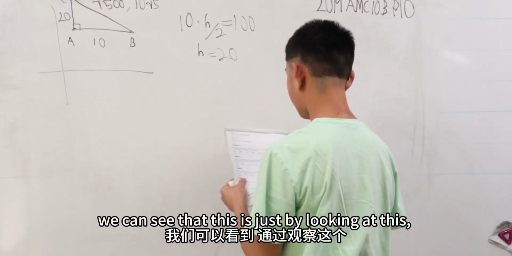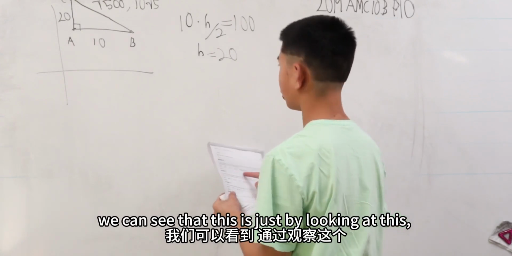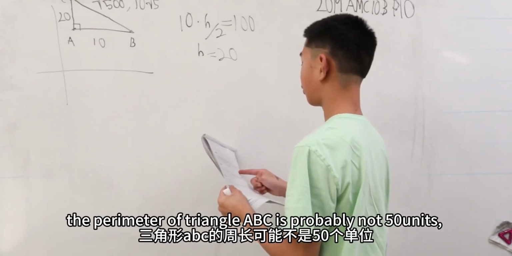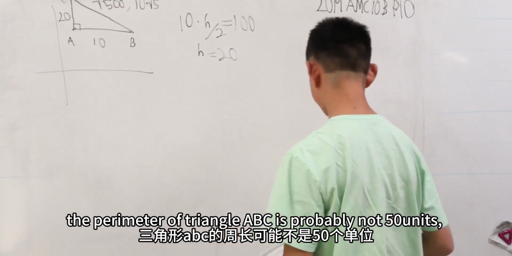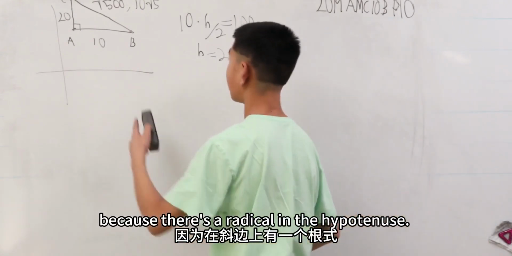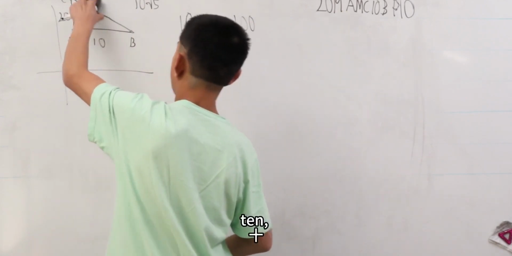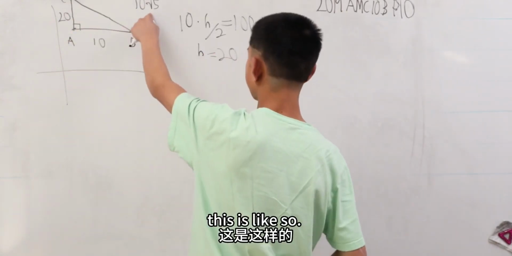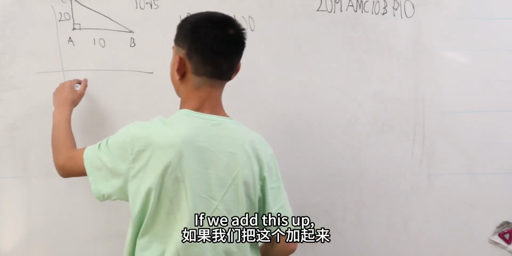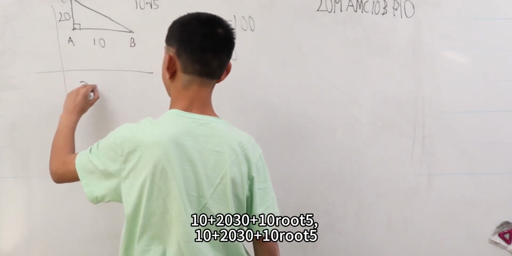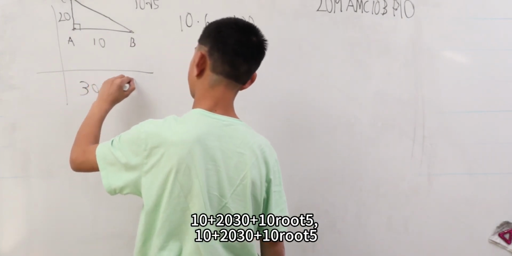Just by looking at this, the perimeter of triangle ABC is probably not 50 units because there's a radical in the hypotenuse. But even so, if we add this up, 10 plus 20 is 30, plus 10 root 5.